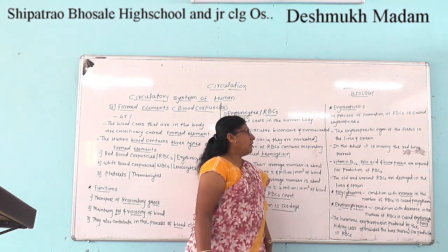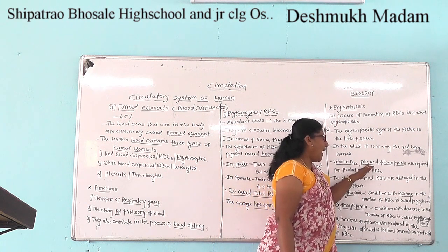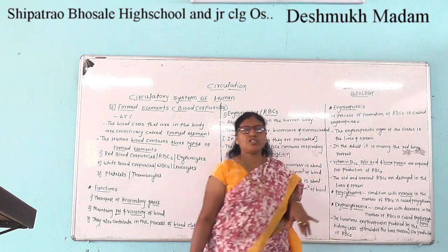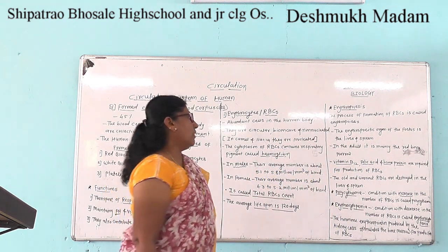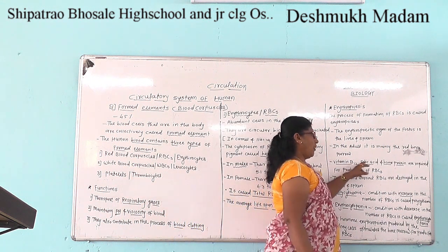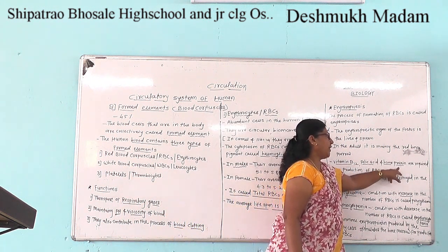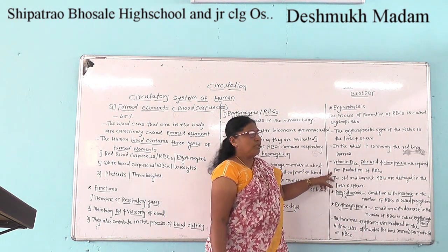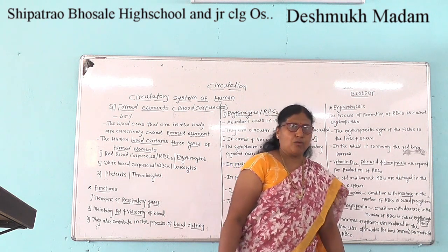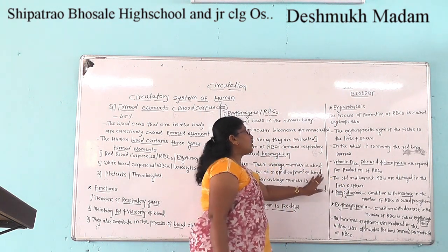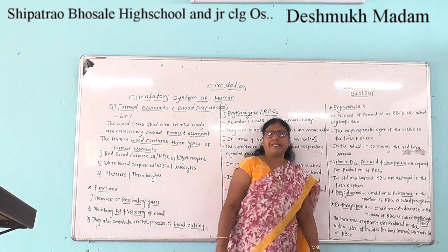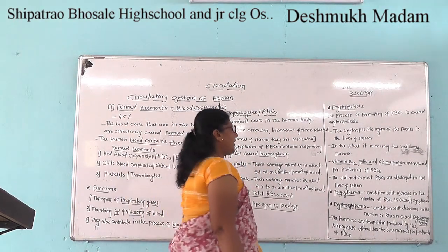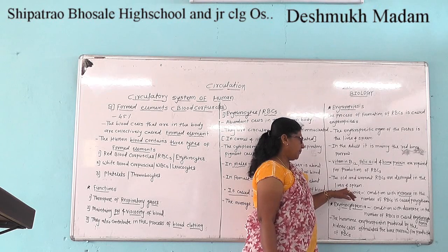Vitamin B12, folic acid and heme protein are required for the production of RBCs. The old and worn out RBCs are destroyed in the liver and spleen.